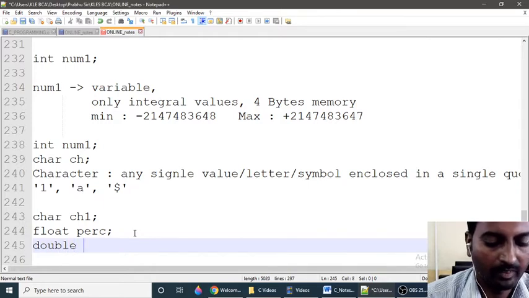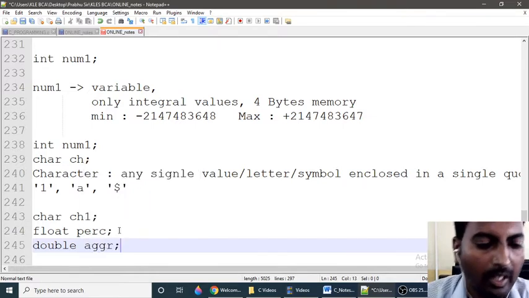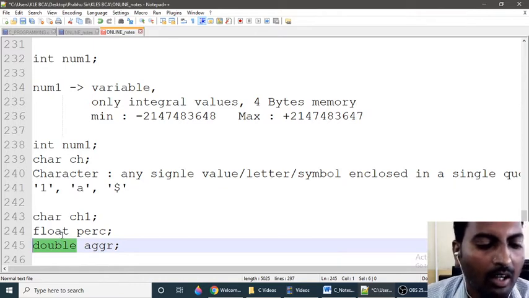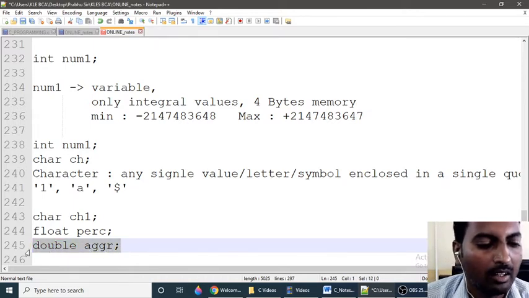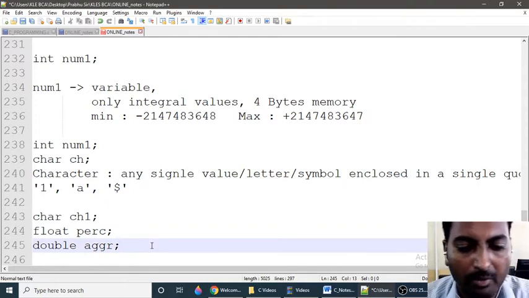Double aggregate AGGR. Now AGGR is a variable of type double. Double and float are similar. If you want to store a floating point or fractional number, we can declare a double variable or a floating point variable. So float is a keyword and double is a keyword. Okay, we'll go for some examples.